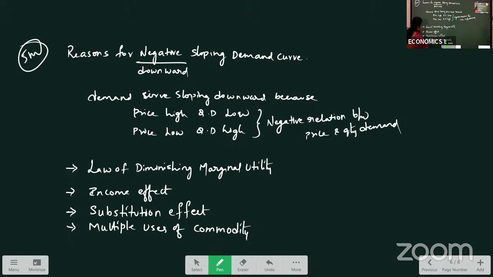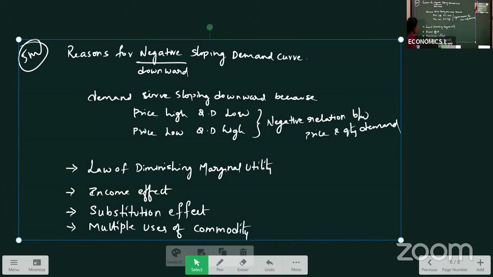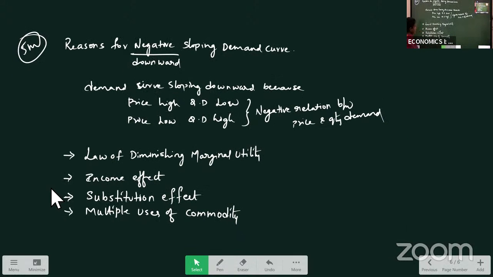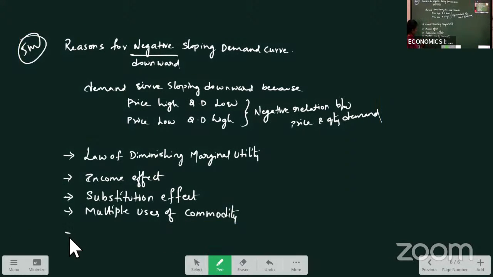Another reason for the negative sloping downwards is old and new buyers. See, old buyers are those already using it. For example, your friend is using one pen which costs 50 rupees. So in your mind also that will be there: he is using a 50 rupees pen, but when can I purchase? The price is very high. I may not buy it.